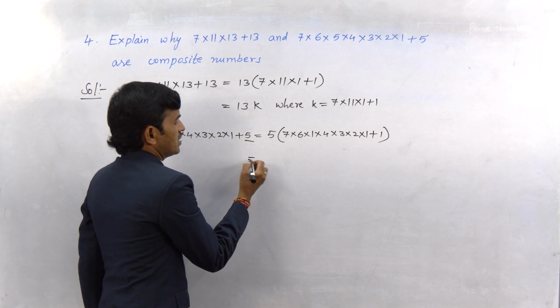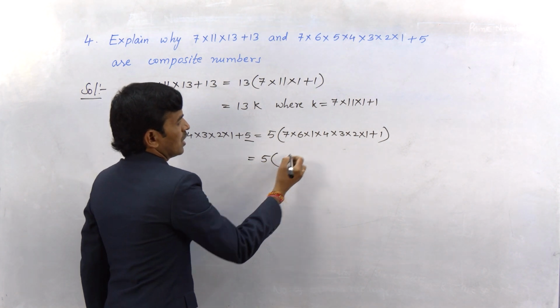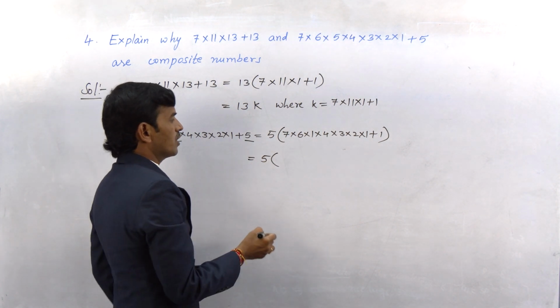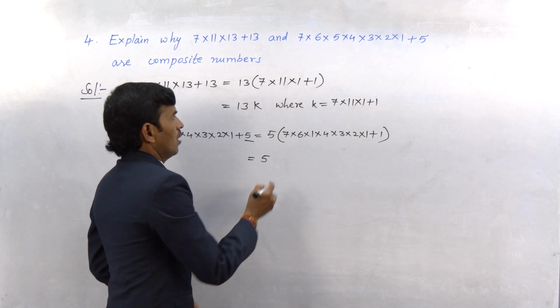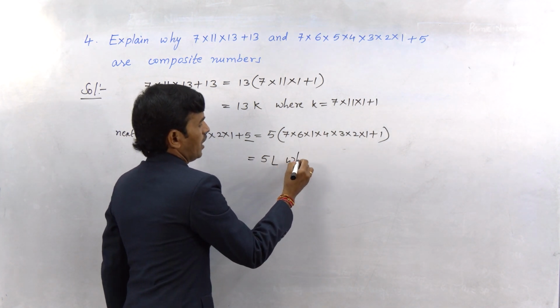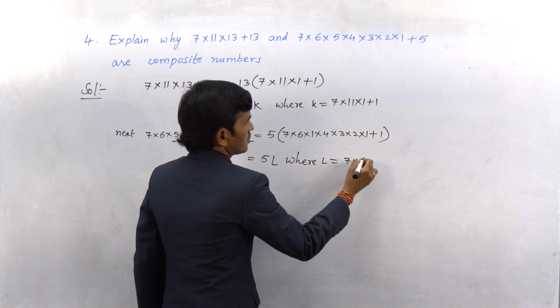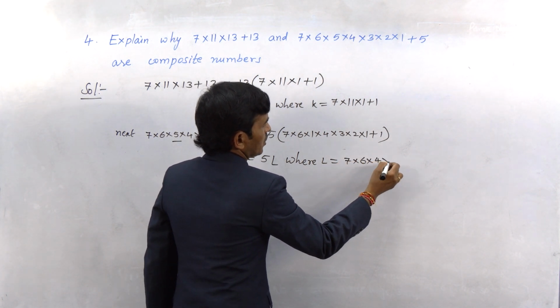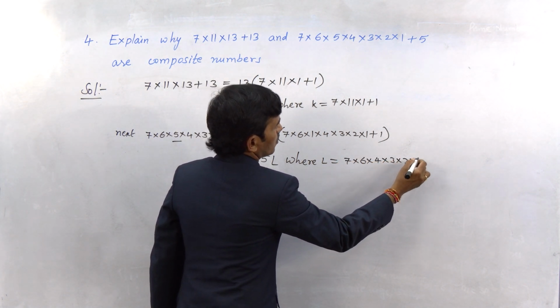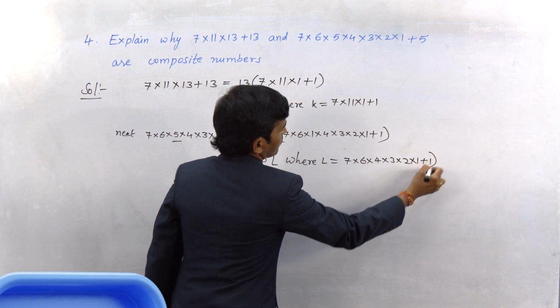So it can be written as 5 into some L, where L is equal to 7 into 6 into 4 into 3 into 2 into 1 plus 1.